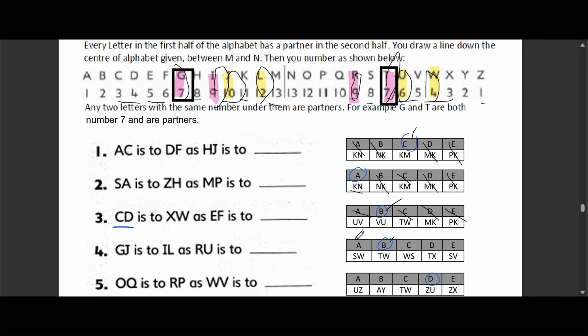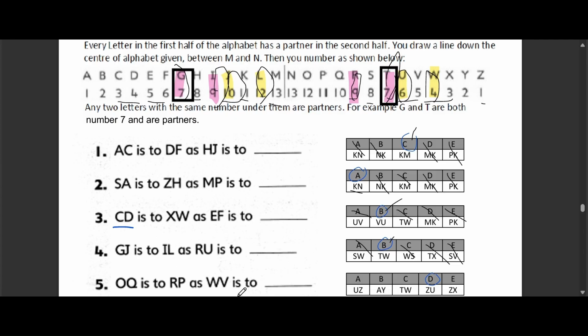Option A, SW, is +1 and +1, which doesn't match our pattern. Option C, WS, reverses the order. Option D, TX, adds 2 and 3, not the same. Option E, SV, only adds 1 and 1. None of these match the +2 pattern. Question 5. OQ is to RP as WV is to what?